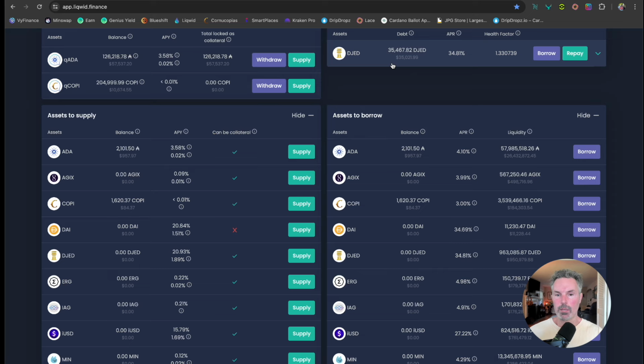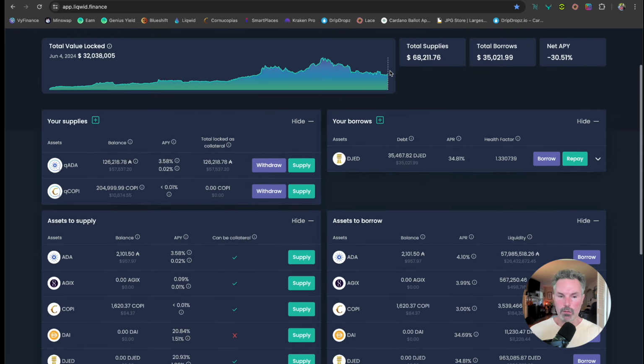So let's just back up here because I'm going to take it in steps to reiterate, because I know this could look very complex and we're trying to make it real simple for you. Right now I have 0 COPI locked as collateral. I have it supplied here, so I'm going to get market rewards from Liquid. If I wanted to withdraw this Cornucopias right now, I could, and it'll go right back to my wallet. All you're going to lose is the fees on it, but that's it. You're going to get it right back. But if I supply this and I take a loan out on ADA, now the issue to get the Cornucopias back is that I need to repay that loan, right?